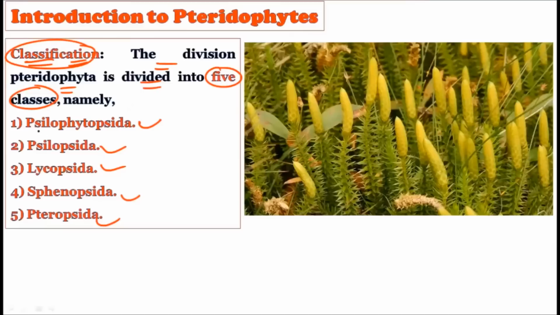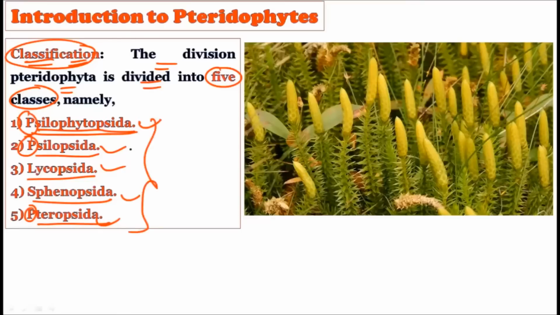Okay, now see, the first one is called the Psilophytopsida. Here P is silent, and it is called the Psilophytopsida. Then second, P is silent, it is called Psilopsida. Then Lycopsida, then Sphenopsida, and here P is silent, it is called Pteropsida. So all these 5 classes belong to the pteridophytes division.